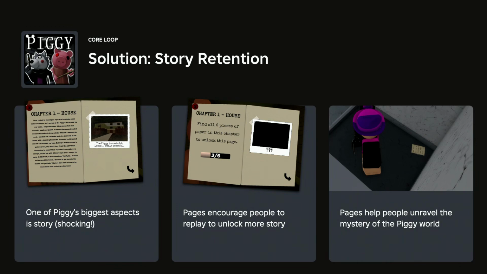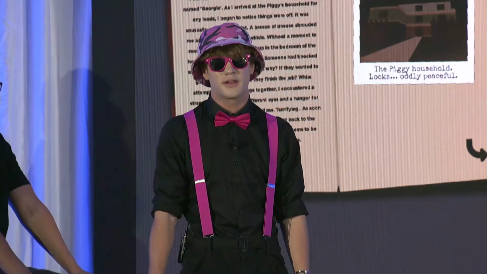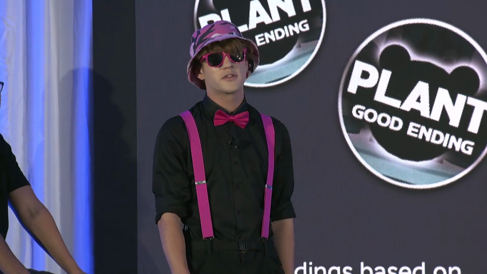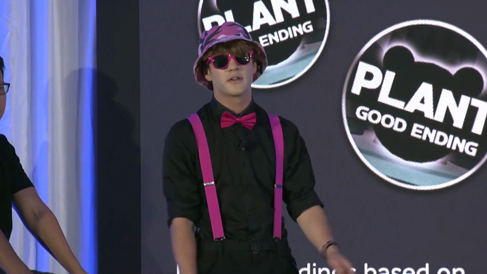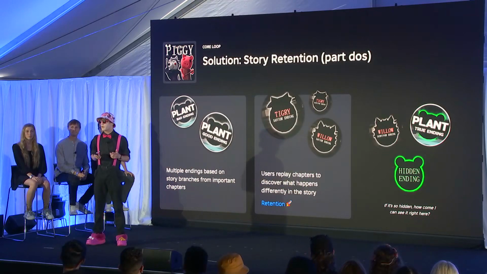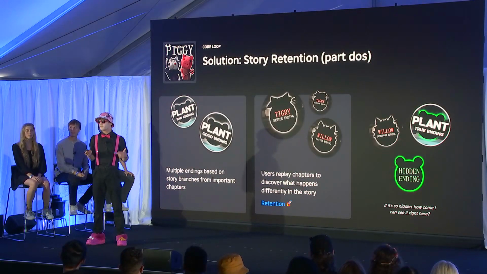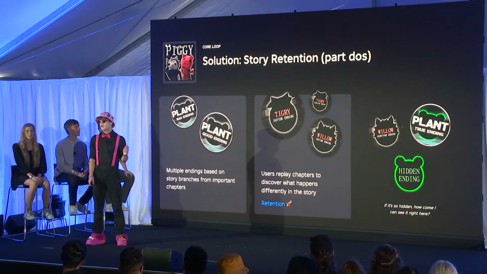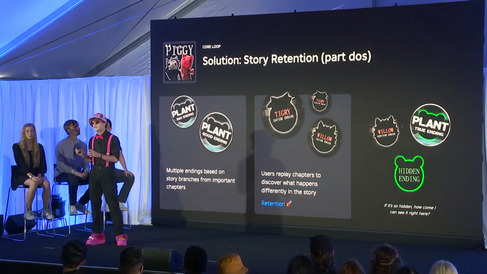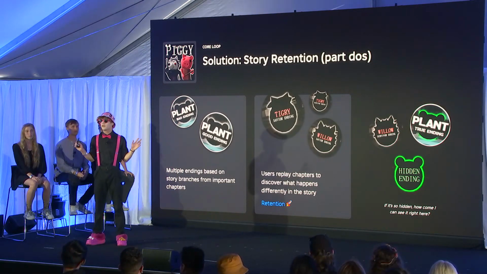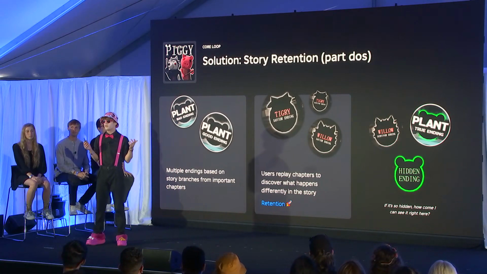They are collectible items around the map that players can find in order to learn more about the Piggy cinematic universe and the mystery surrounding it. We also introduced multiple endings to important chapters. So this encourages players to go back and replay old chapters to see what happens differently in the story. As different endings lead into more different endings, the story kind of branches out into a big web or tree of story branches for players to follow and explore.